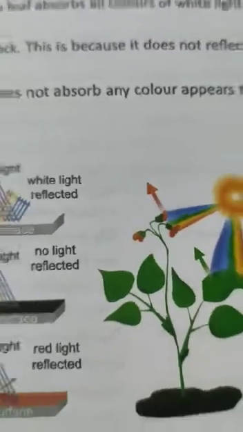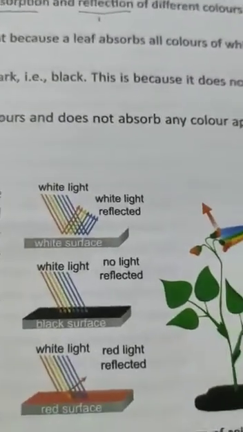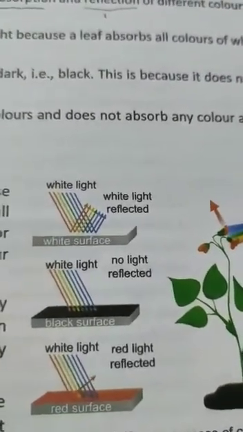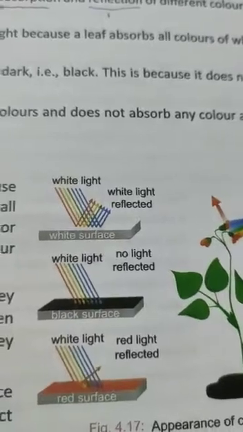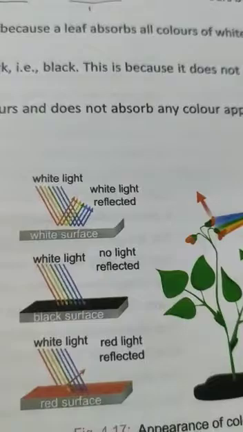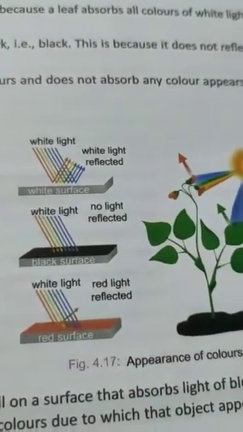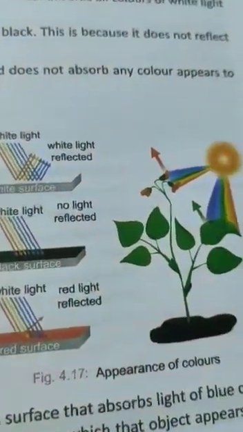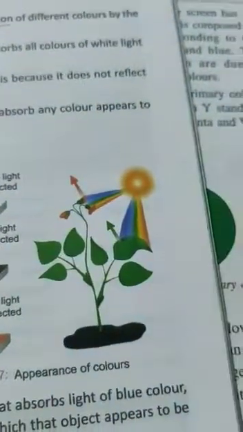You can see here, in the presence of sunlight, white light reflected from a white surface; when no light is reflected, it will appear a black surface. White light, red light reflected, will appear a red surface. So it is very important to read these important points.